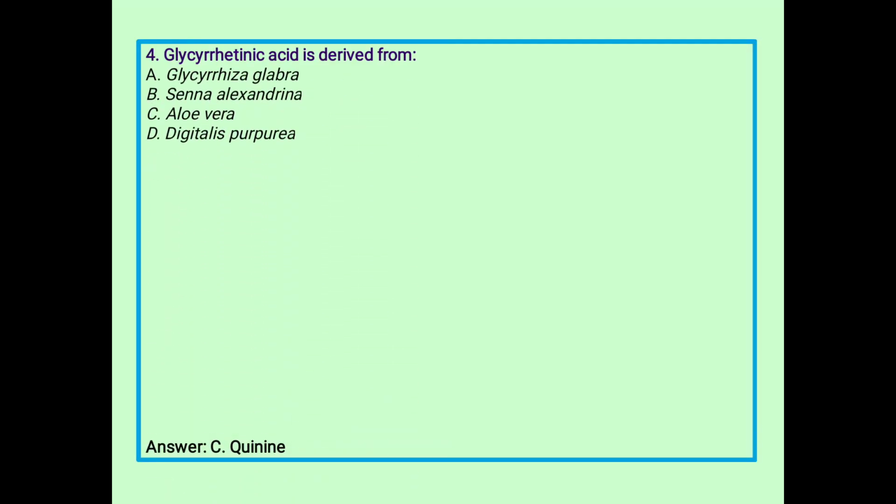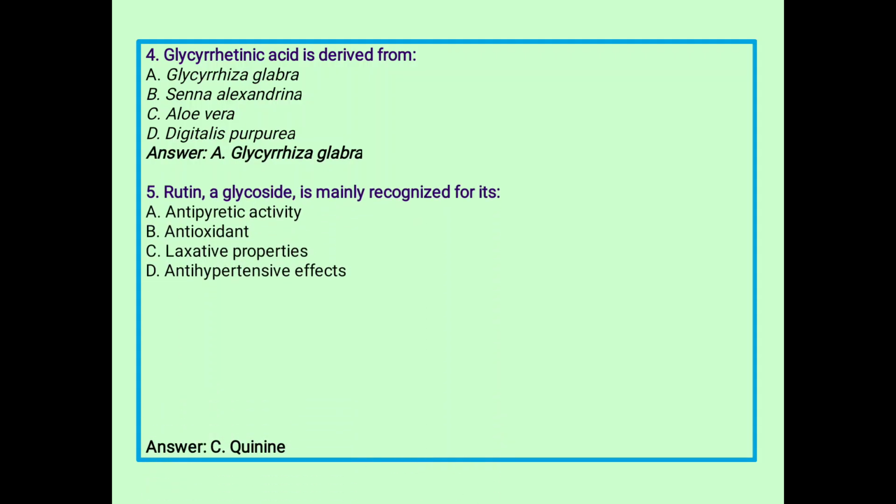Next, question number 4. Glycyrrhizic acid is derived from: A, Glycyrrhiza glabra; B, Senna alexandrina; C, Aloe vera; D, Digitalis purpurea. So A is the correct answer. Rutin glycoside is primarily recognized for its: A, antipyretic activity; B, antioxidant activity. So rutin is an antioxidant. B is the correct answer.